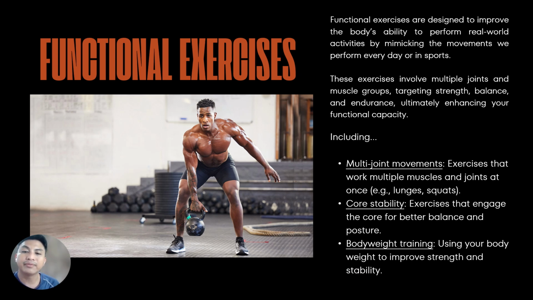So next, we have the core stability. Functional exercises such as planks and Russian twists strengthen the core, which is crucial for maintaining balance and posture. We have also the body weight training. This type of training uses your body's own weight to develop strength, mobility, and stability. Push-ups, pull-ups, and burpees are all examples of body weight exercises that target multiple muscle groups without requiring any equipment.